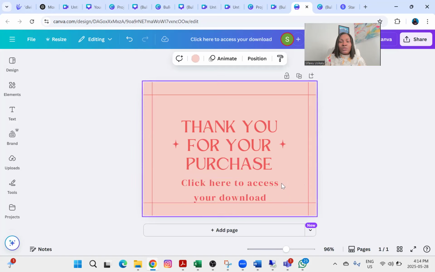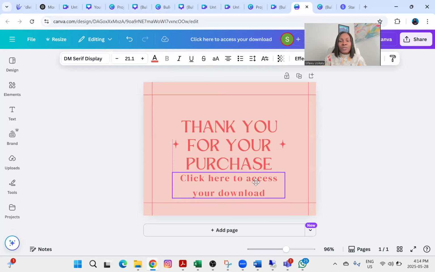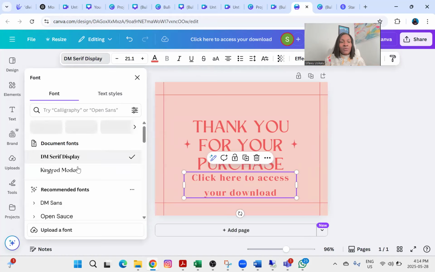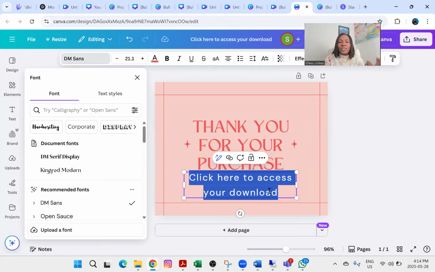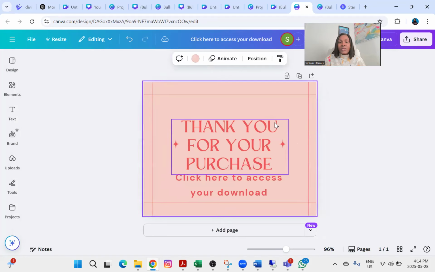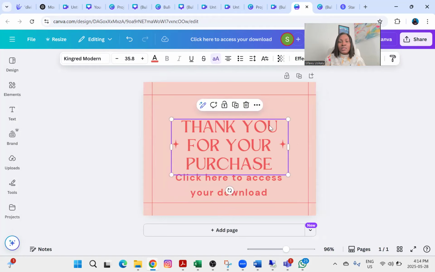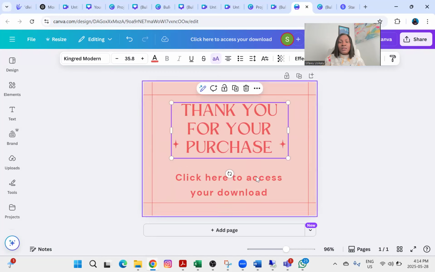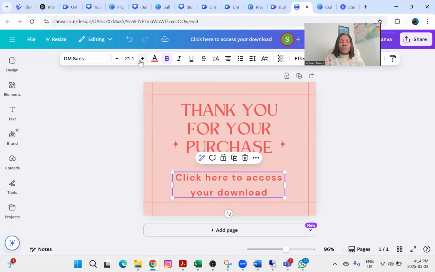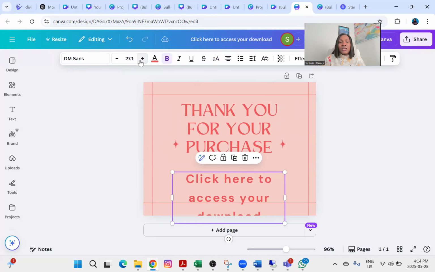Oh, it doesn't give me the option for me to make it bold. So that means you might not be able to use this, right? Because it doesn't give you the option. Let me see if I change the font, maybe I would have the option to make it bold. You can see when I change the font, it gave me the option to make it bold. So I'll just click this and I would make it bold. And I can adjust this. Thank you for your purchase. Click here to access your product. I can increase this again.